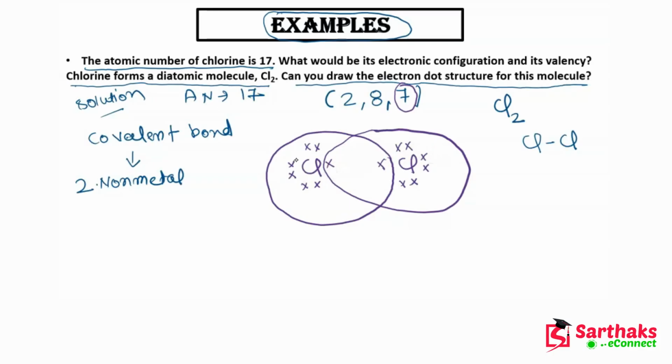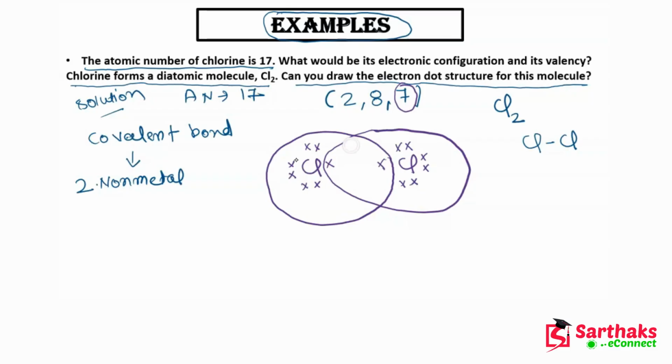And if I talk about the other atom of chlorine, here also if you count 1, 2, 3, 4, 5, 6, 7, 8, 8 electrons are present in the valence shell of this chlorine as well. So the octets of each atom are completed.